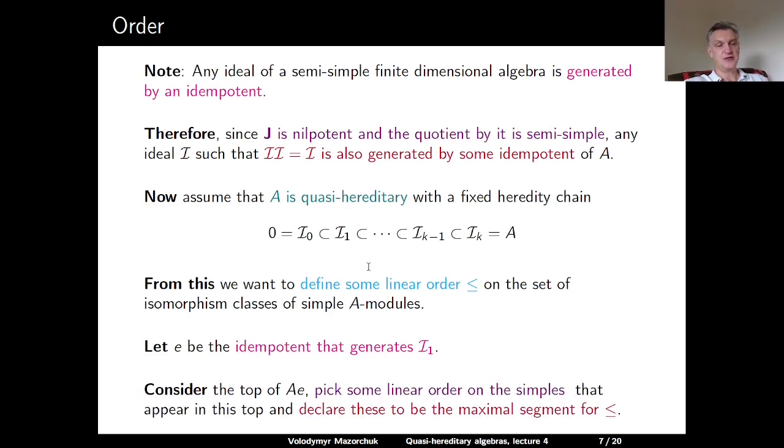We consider the projective module AE, pick some linear order on the simples which appear in the top of this module, and we declare this to be the maximal segment for our linear order, less than or equal to. So here we make some choice: we pick some linear order on the simples which appear in the top of the projective, which corresponds to the idempotent defining the ideal I1.